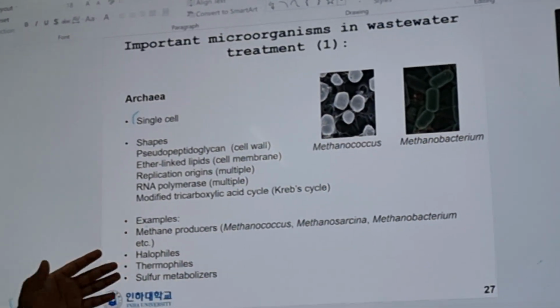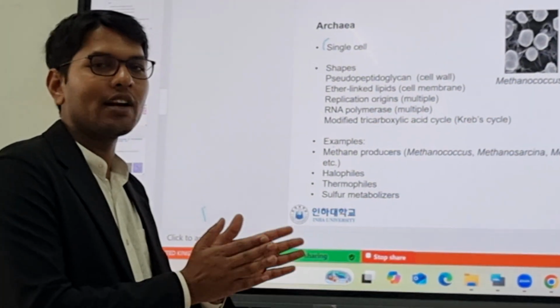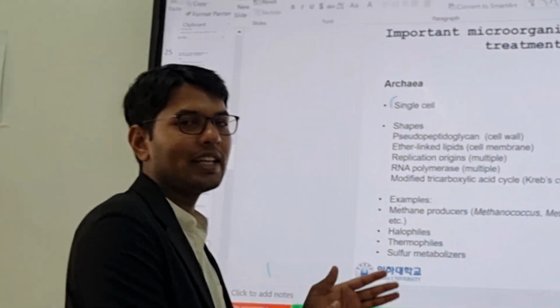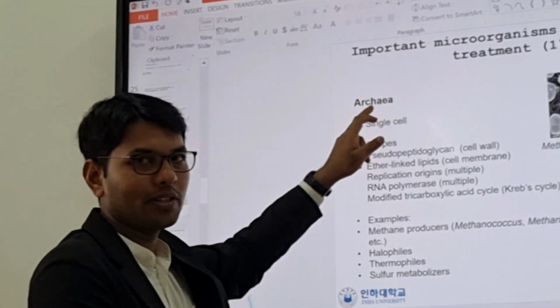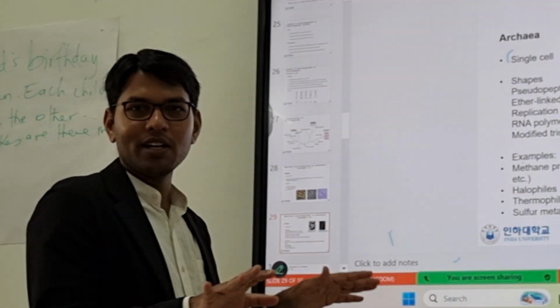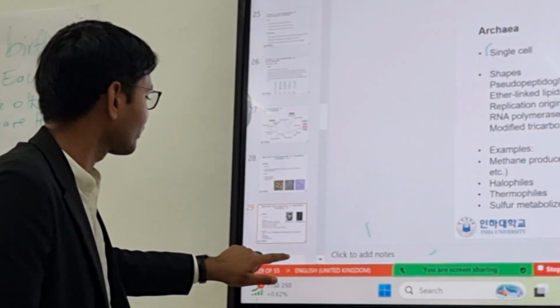Okay, so there is one thing you have to remember. All the methane producing organisms are not bacteria, they are archaea. A bacterium never produces methane. It is always produced by archaea. So if somebody tells you that bacteria produce methane, that is completely wrong. It's archaea that produce methane. Bacteria never produce methane.